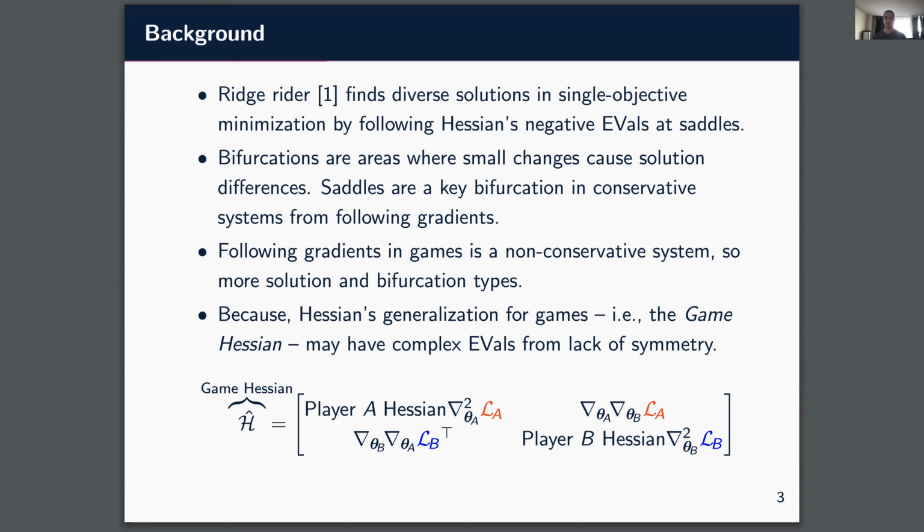The game Hessian is shown here at the bottom, where LA is player A's loss in red and LB is player B's loss in blue. This is just a Hessian if LA equals LB, i.e. the single objective case. But, for example, in minimax games, we have LA equals negative LB, and this matrix could be skew-symmetric with purely imaginary eigenvalues.